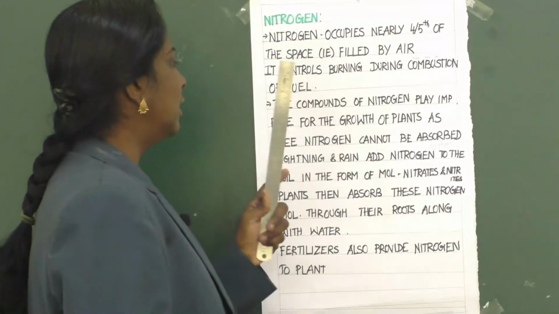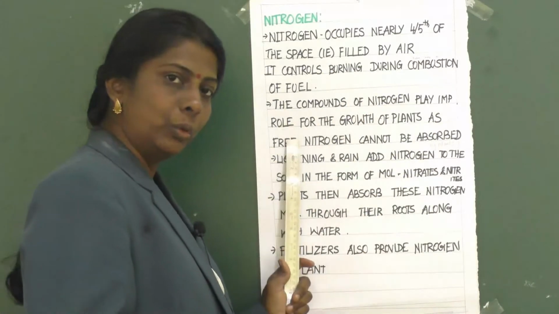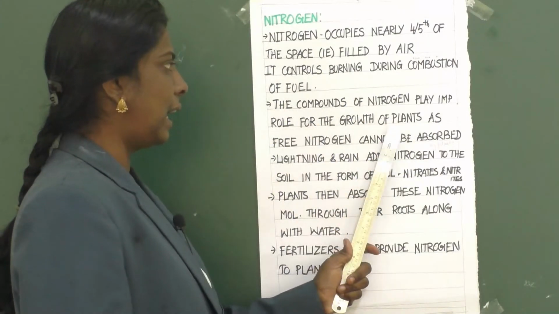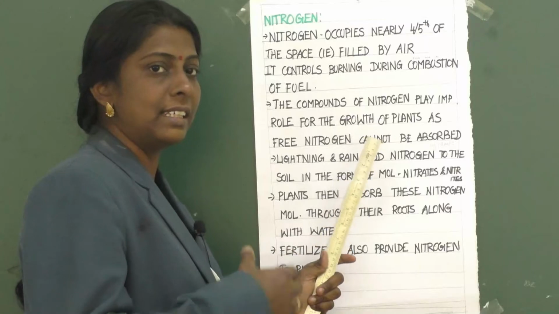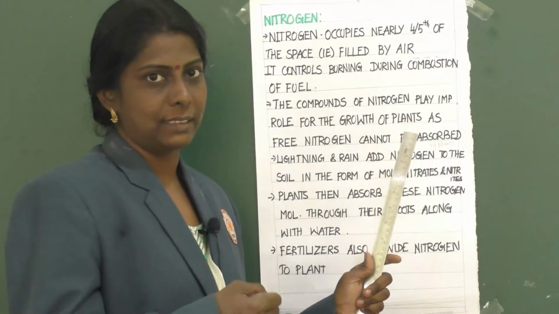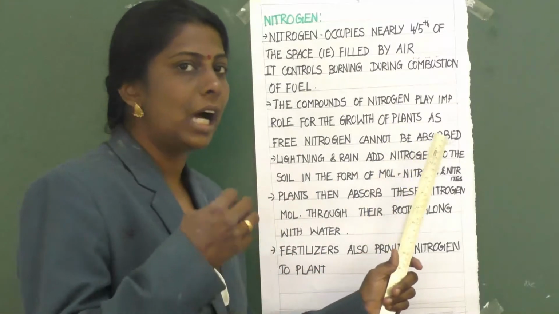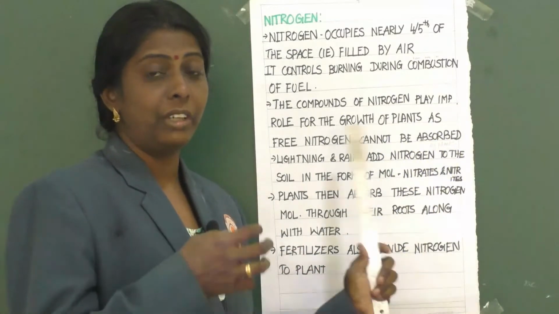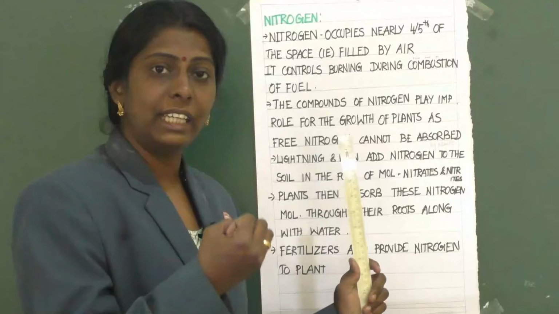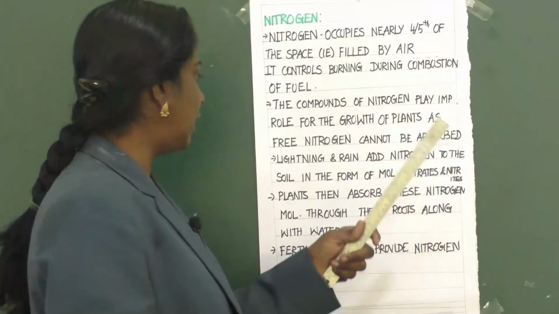Okay. Then the compounds of nitrogen play an important role in the growth of plants. As you all know, free nitrogen cannot be absorbed directly as such by plants.